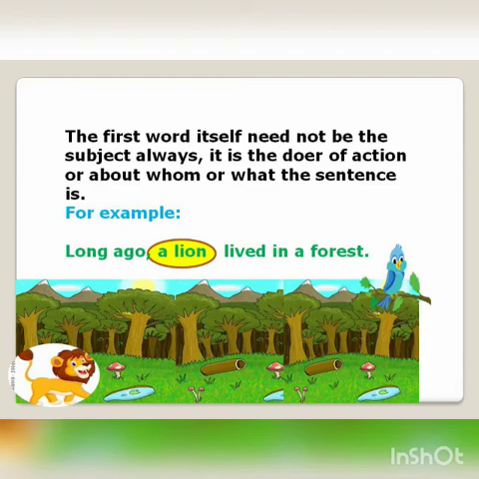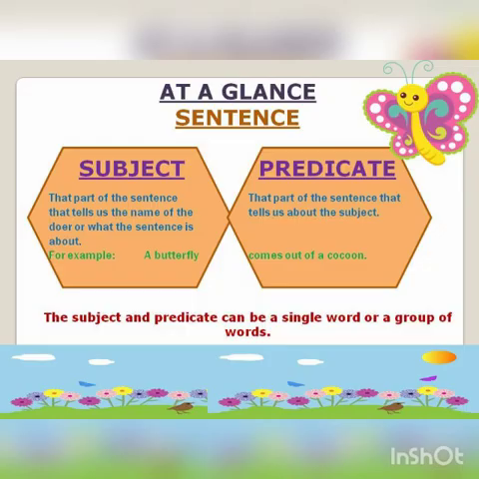Now, we always think that the first word itself is the subject. No, it needn't be. Look at the sentence here. Long ago, a lion lived in the forest. Now, what is the sentence about? It is about a lion. So, the subject here is a lion. Is a lion the first word in the sentence? No. Long ago is the adverb. We'll leave it to the side. Subject is a lion. So, did we get that?